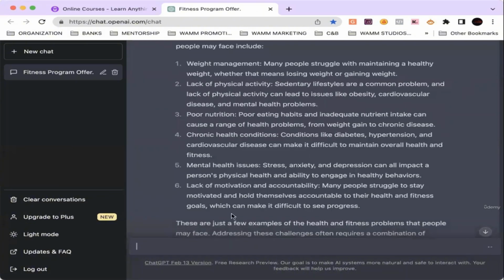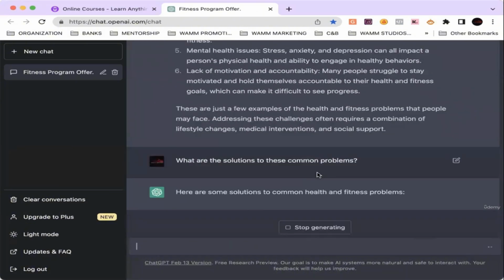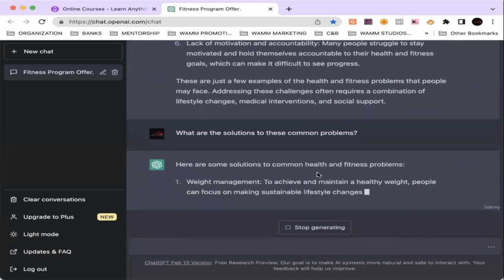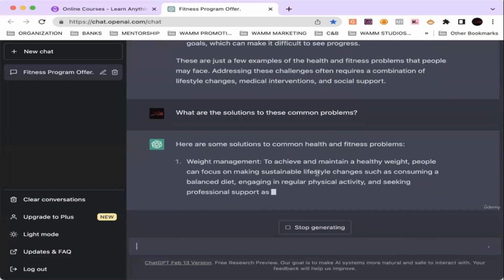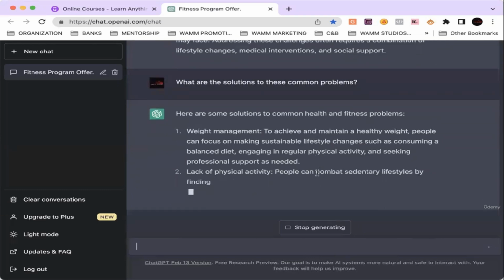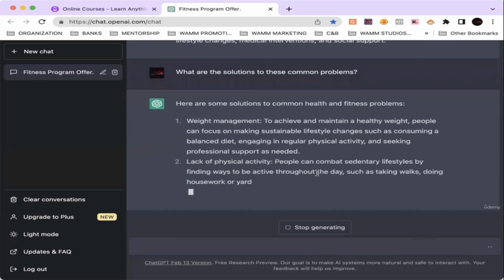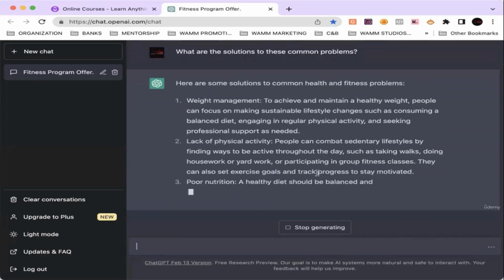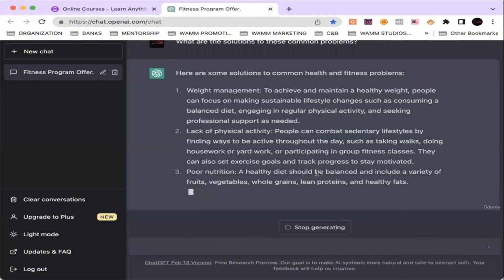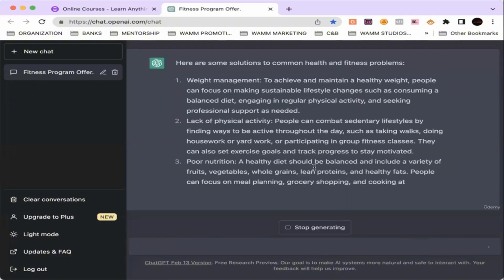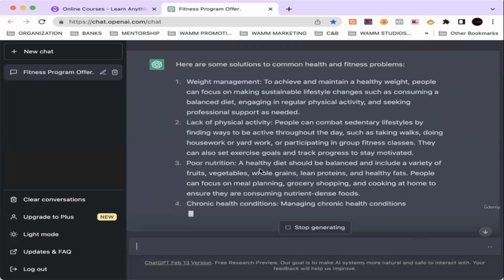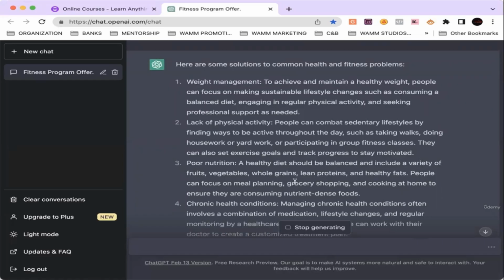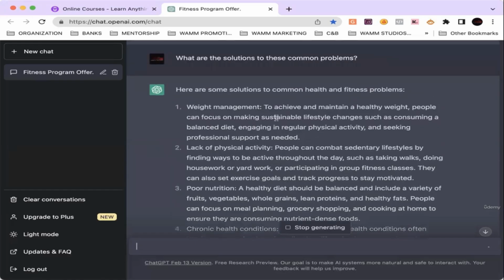What are the solutions? We talked about the problems, but we know with problems, you have to have solutions. So it gets into weight management and the lack of physical activity, but it's giving us the solutions to achieve and maintain a healthy weight. People can focus on making sustainable lifestyle changes such as consuming a balanced diet, engaging in regular physical activity, seeking professional support as needed, and community. They've been talking about community this entire segment.